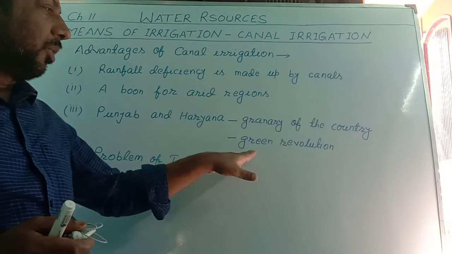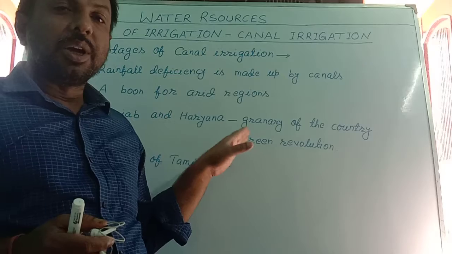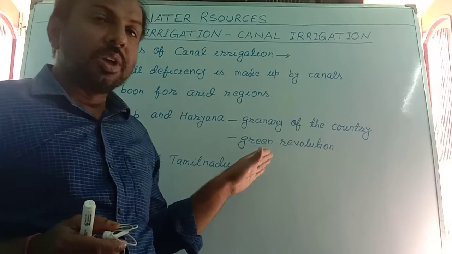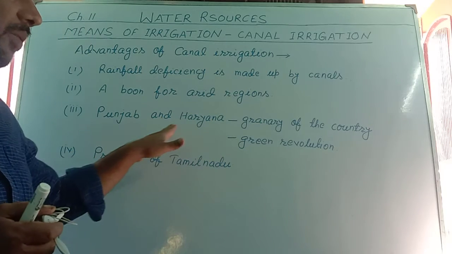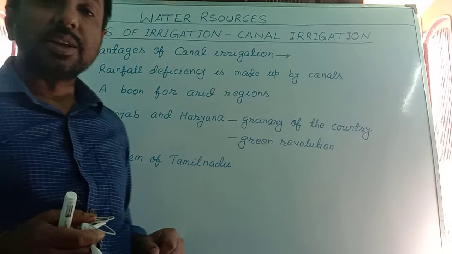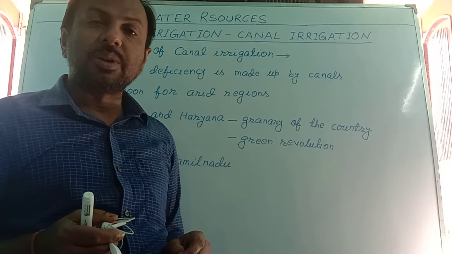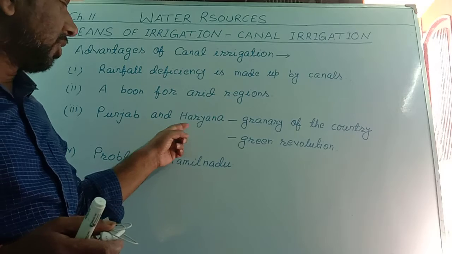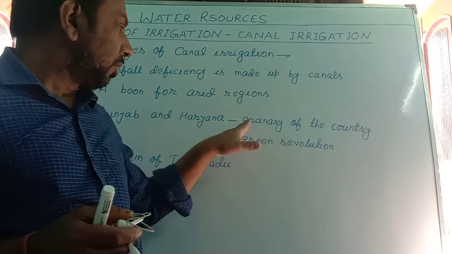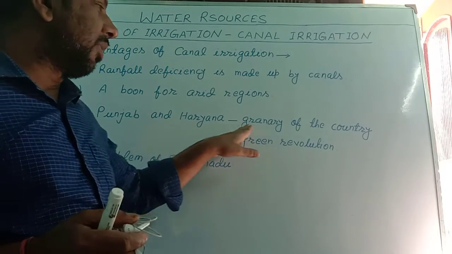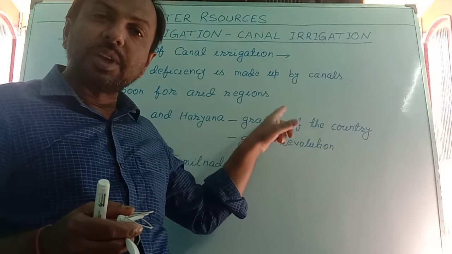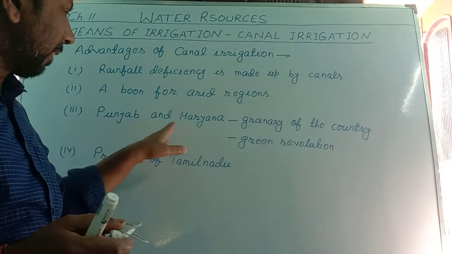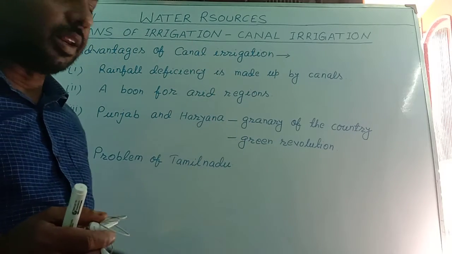Second, the green revolution became possible due to canal irrigation in these two states. Firstly, the green revolution remained successful in Punjab and Haryana due to canal irrigation. Due to supply of a sufficient amount of water through the canal, these two states succeeded in the green revolution. So these two states, Haryana and Punjab, are called the granary of the country due to canal irrigation, and the Green Revolution succeeded in these two states due to canal irrigation.